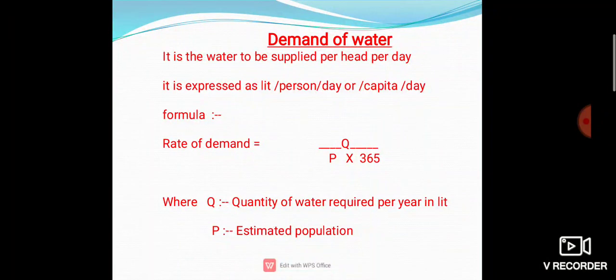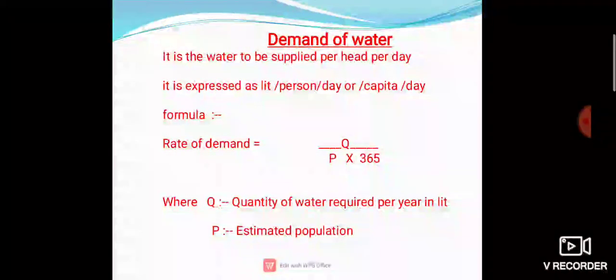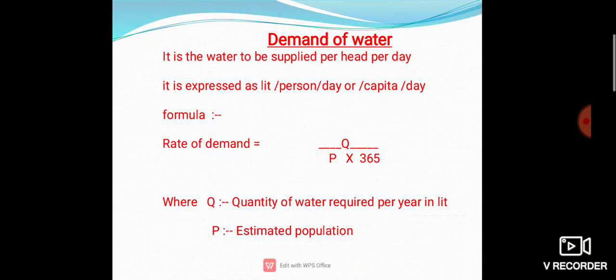Okay, so there are different demands according to season. It will vary according to population, and there are also fixed values for this demand. For example, if we take the domestic demand, domestic demand means the water needed for drinking, cooking, washing, bathing, air conditioning, etc. So demand may lie between 50 to 350 liter per capita per day, and according to IS, the residential domestic demand is about 135 liter per capita per day.